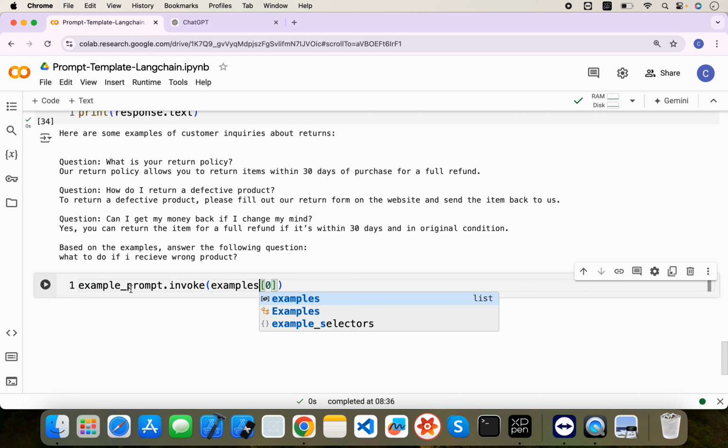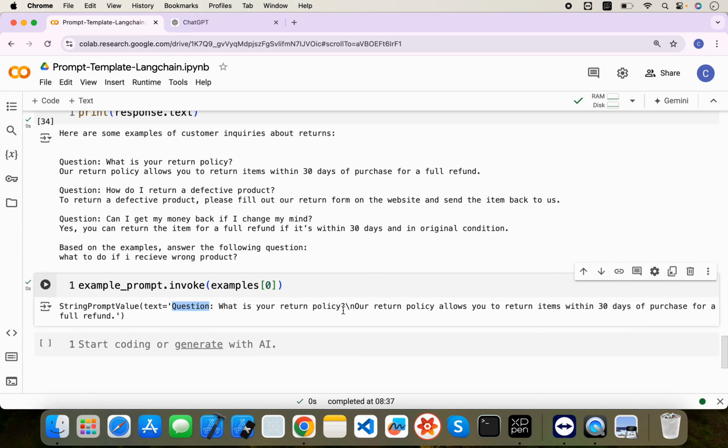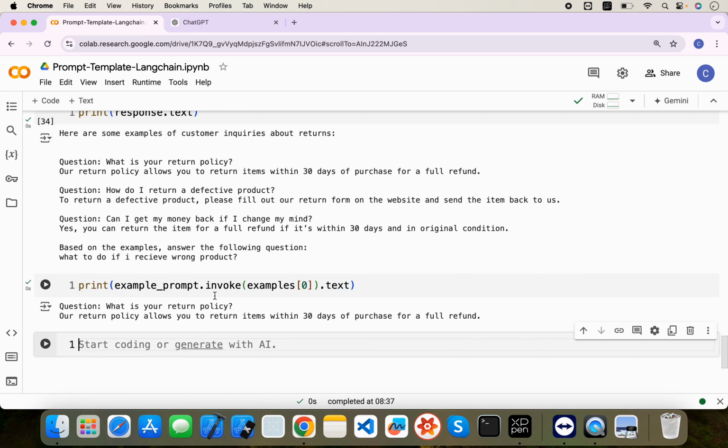It is basically a basic prompt template, right? So let's run. Yeah, so if you see here, it's nothing but question colon what is your return policy, and slash n is your answer, right? So if I access the text here and print, you will get a better idea.